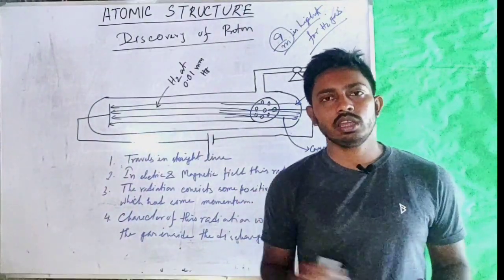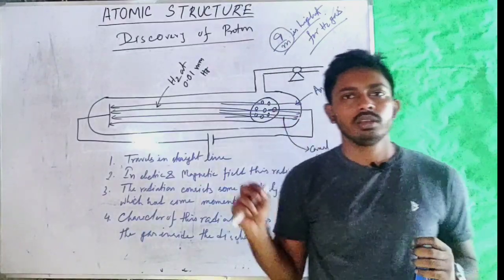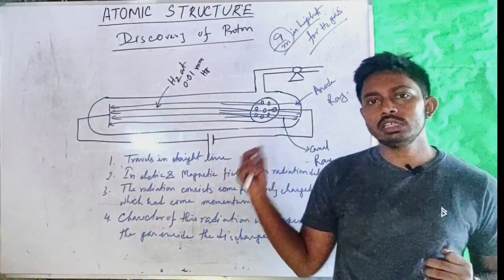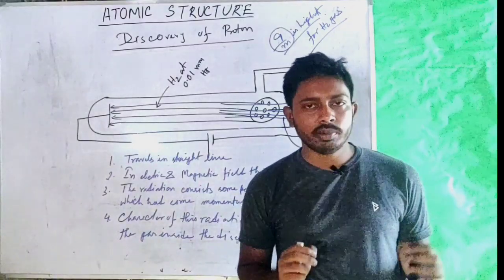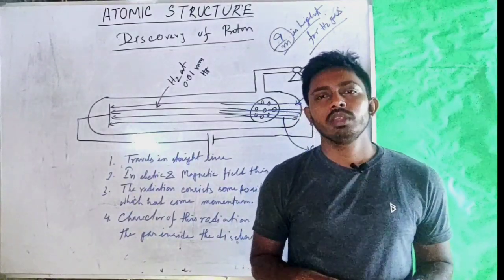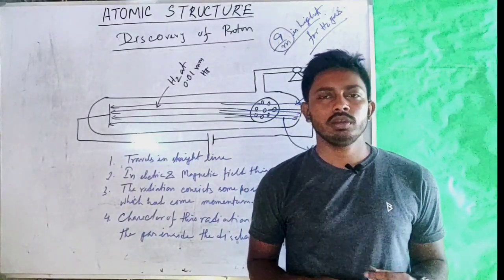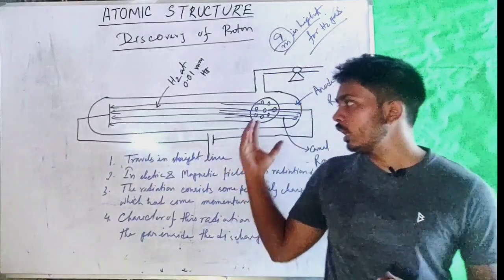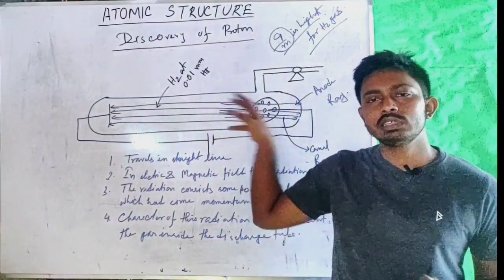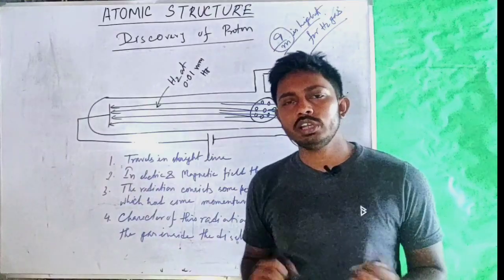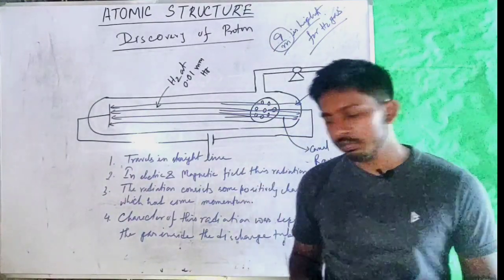Later in 1919, E. Rutherford characterized this particle as a fundamental particle with his experiment, and also he explained how the radiation was generated inside this discharge tube. So let's see what was Rutherford's experiment.